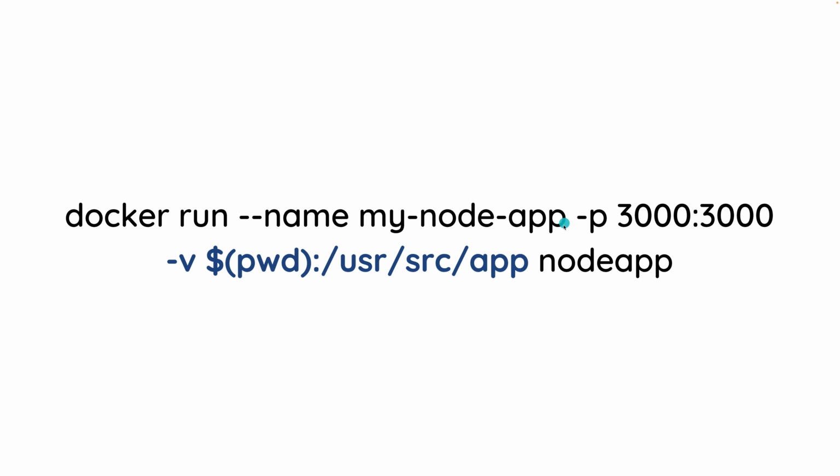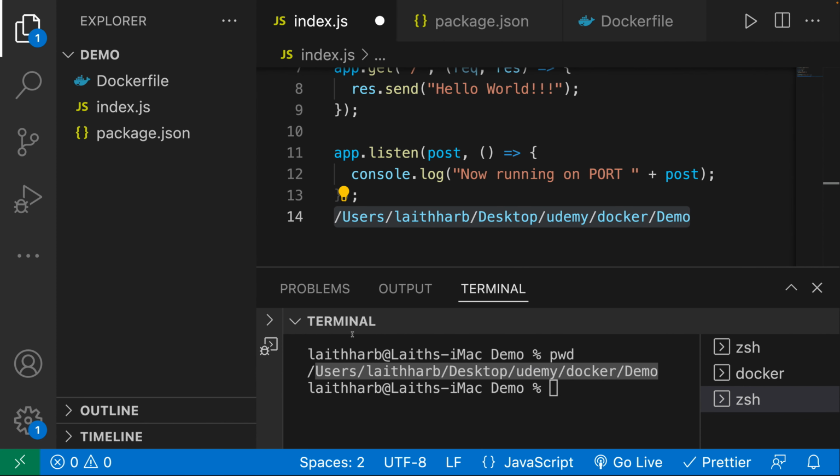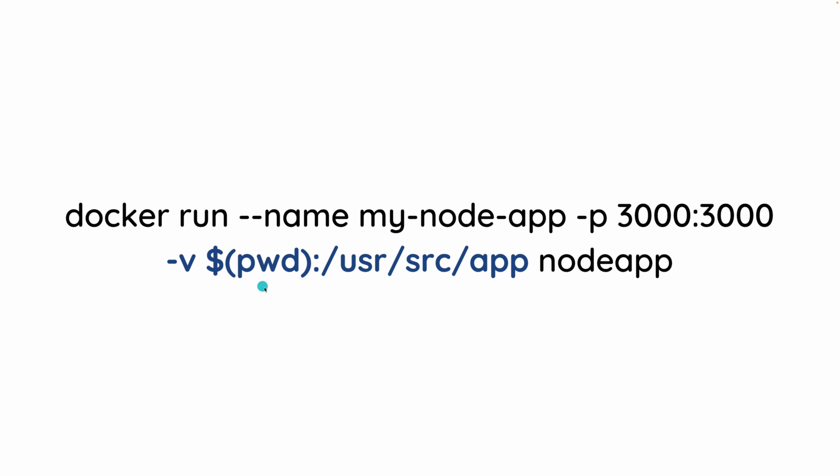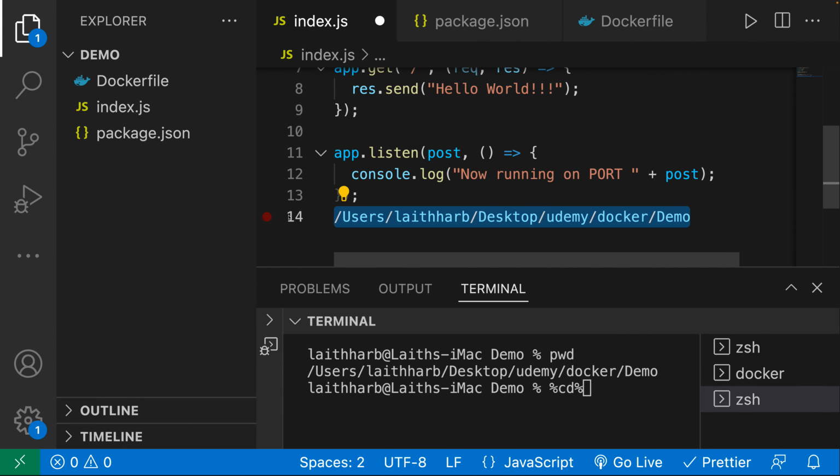Now let's go ahead and run this command. I'm going to use the shortcut to run this command, of course. If you are on a Mac or Linux, this should work for you. However, if you are on a Windows device, this pwd is not going to work for you. So instead, what you can actually use is, I believe it's %cd%. I believe that is the equivalent. And if that doesn't work, you can just go ahead and copy the absolute path to your directory and just paste it in here. So that would work just the same.